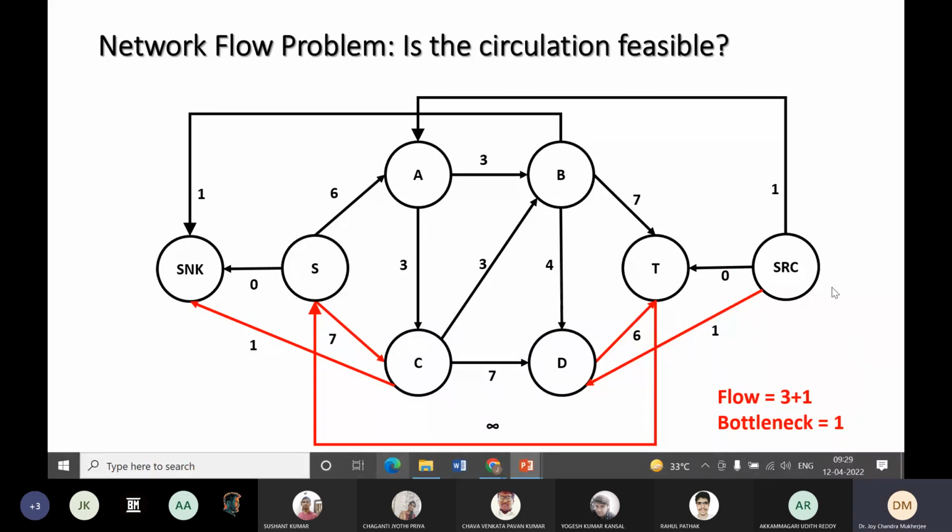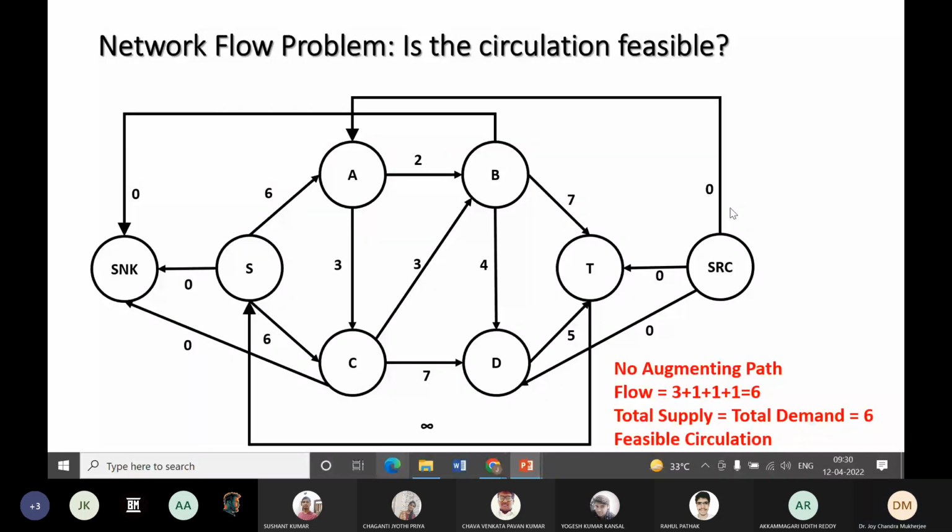source to D, D to T, T to S, S to C and C to sink. So again the bottleneck is 1. Then I get another one from source to A to B and B to sink. So here the bottleneck is again 1. After that you see that no flow, so there is no augmenting path at this stage.